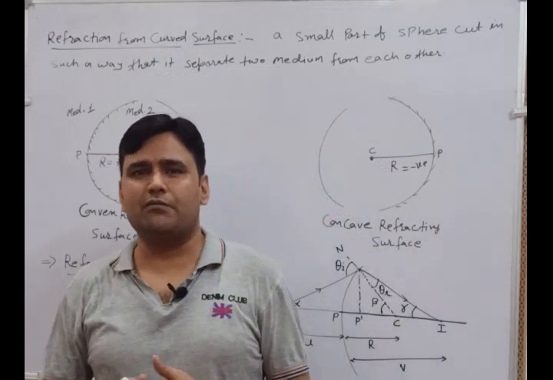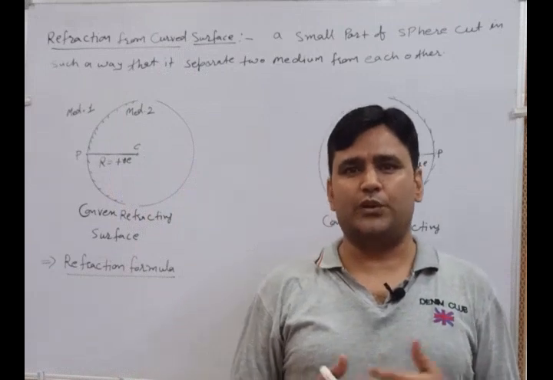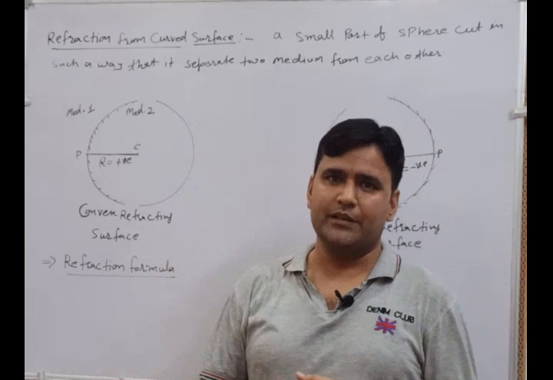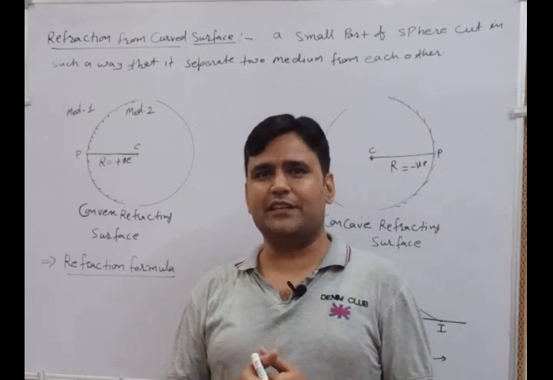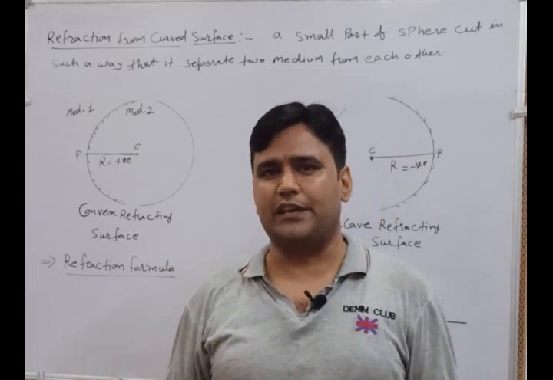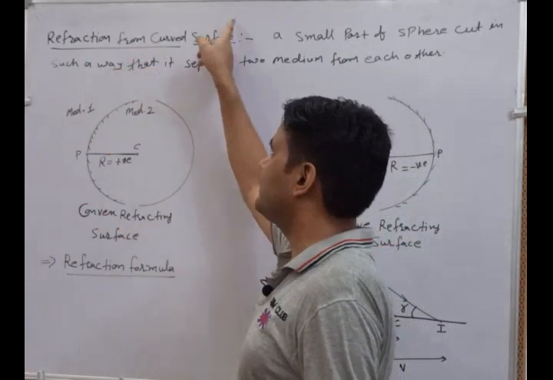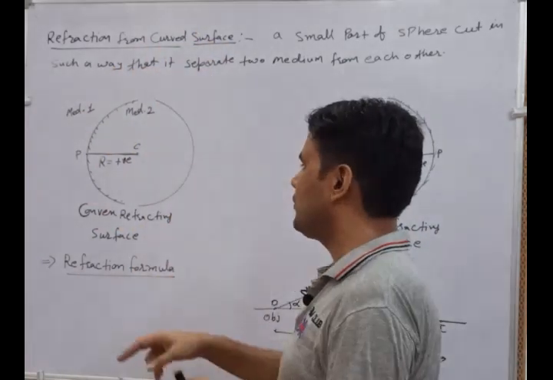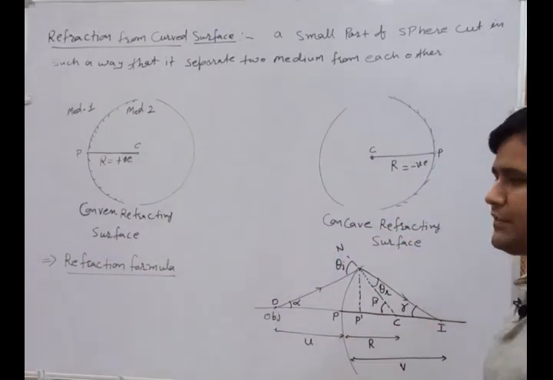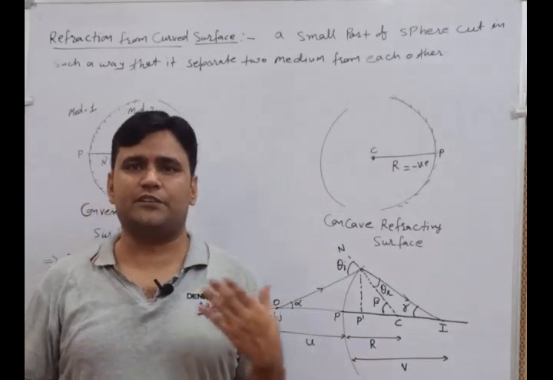Earlier, when we were talking about the types of mirror, at that particular moment we considered two types of mirror. One is the plane mirror, another is the spherical mirror. It means at that moment we considered two types of spherical mirror, the convex and the concave. The same formulations apply here. Here we are considering the curved surface, and these surfaces are also defined in terms of the convex and the concave surface. Here we are using this surface for the refraction phenomena.